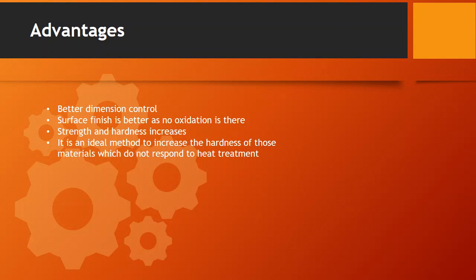So what actually happens, let's say I need to increase the hardness of a material, of an iron piece, let's say of a steel. I'll heat this steel and quench it, and this quenching will increase the hardness. Now let's say there is a material which does not even respond to this heat treatment, I am heating that material and quenching it, and its hardness is not increasing. Now how to increase the hardness of that material? One way of increasing the hardness of that material can be by using a cold working process.